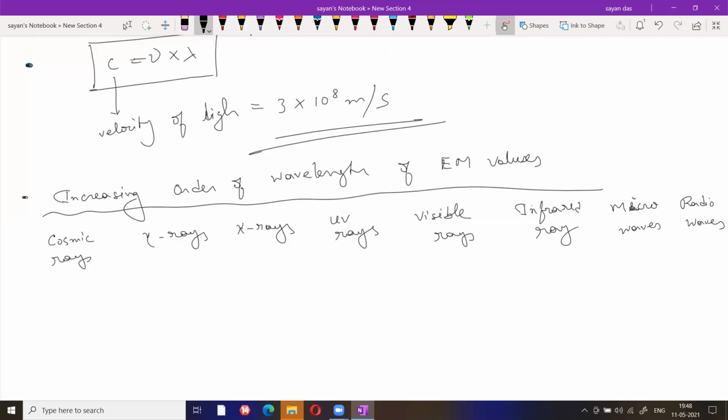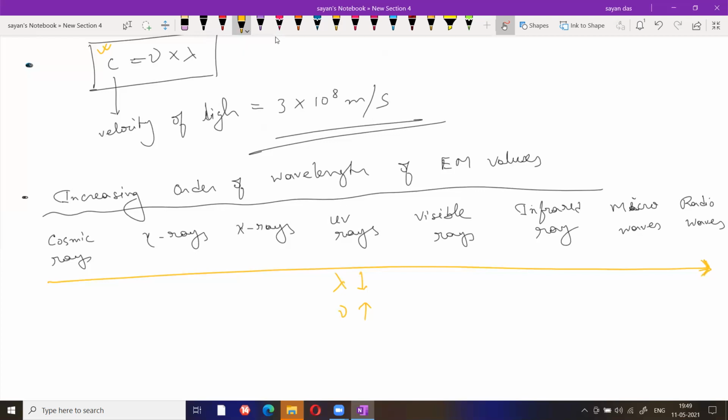Okay, now if you move left to right, this value decreases. That means the lambda value decreases. Now look, c is fixed. If the lambda value is decreasing, definitely the frequency is increasing. So if you move left to right, lambda decreases, but the frequency increases.